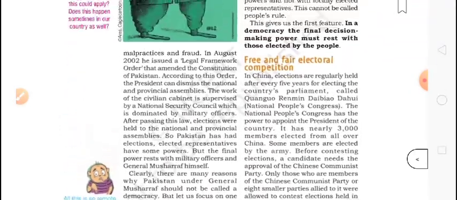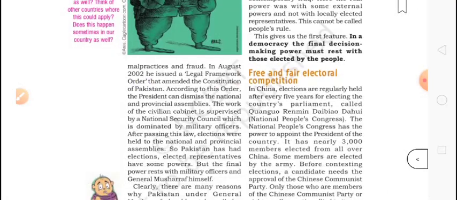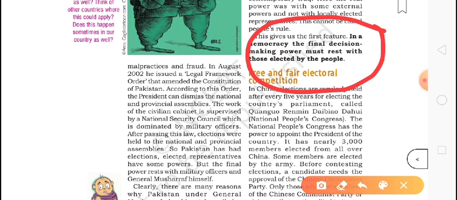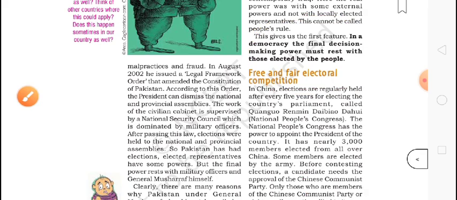So here we got the first feature of democracy: the final decision making power must rest with those elected by the people. It means only those people elected by the people can take the final decision.